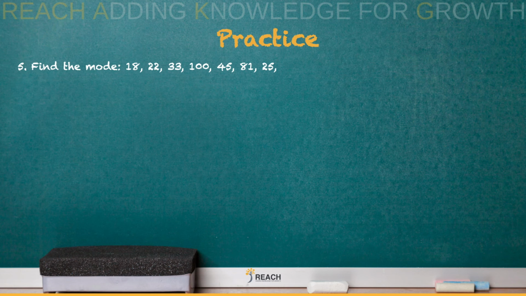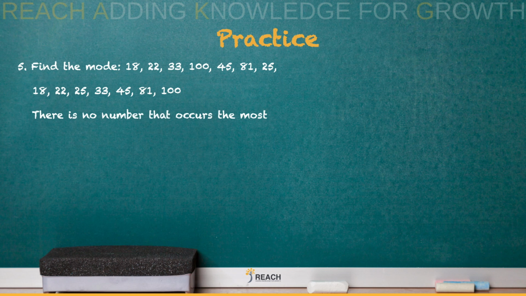Let's put them in order from least to greatest. All right, now let's underline and see which one occurs more than once or the most. I'm looking. Oh, I don't see anything that occurs more than once. So there's no number that occurs more than once. So your answer will be no mode. Now you can find the mean, median, and mode.